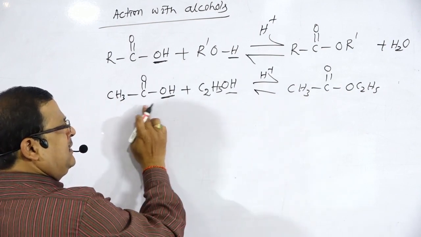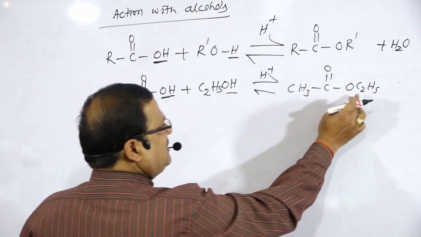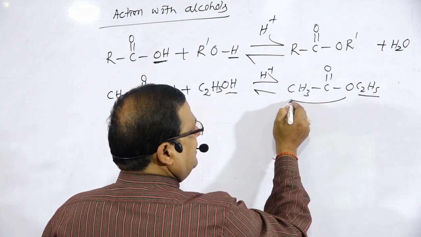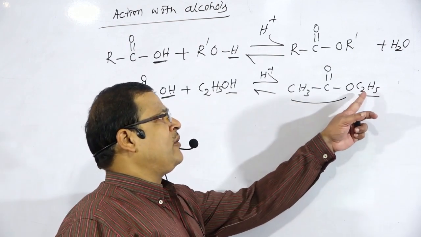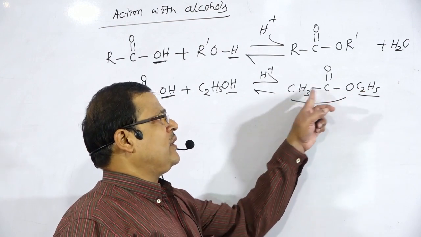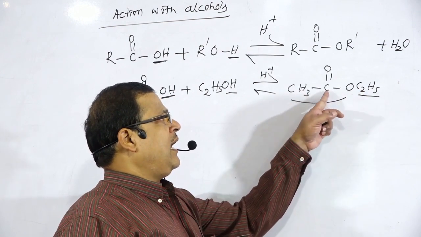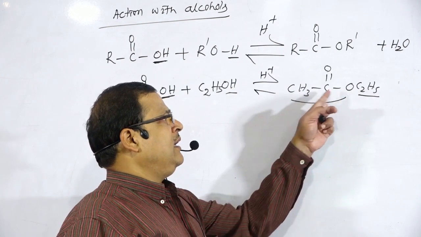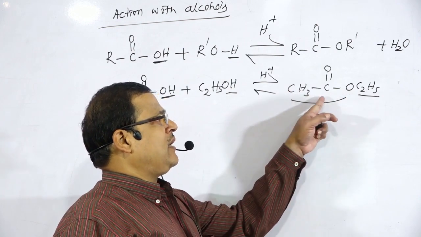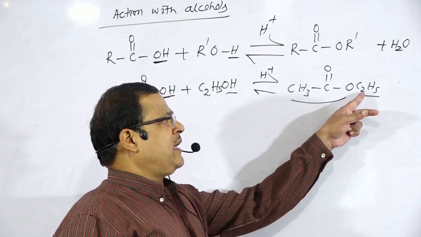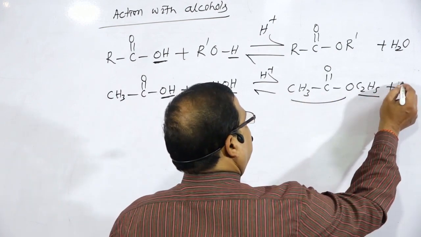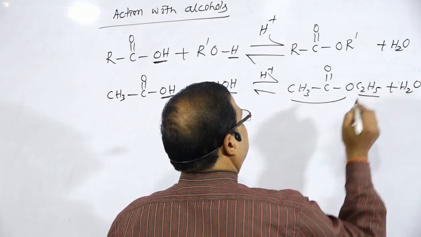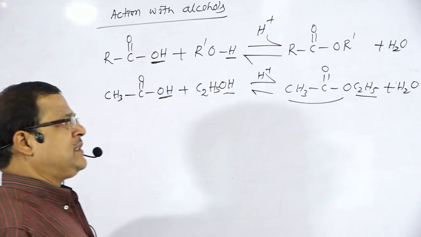Acetic acid and ethyl alcohol give the formation of ethyl acetate, that is the common name, and the IUPAC name, alkyl alkanoate, is ethyl ethanoate: alkyl alkanoate, ethyl ethanoate, with 2 carbon atoms, ethanoate, common name ethyl acetate, plus water. So that is the formation of ester.